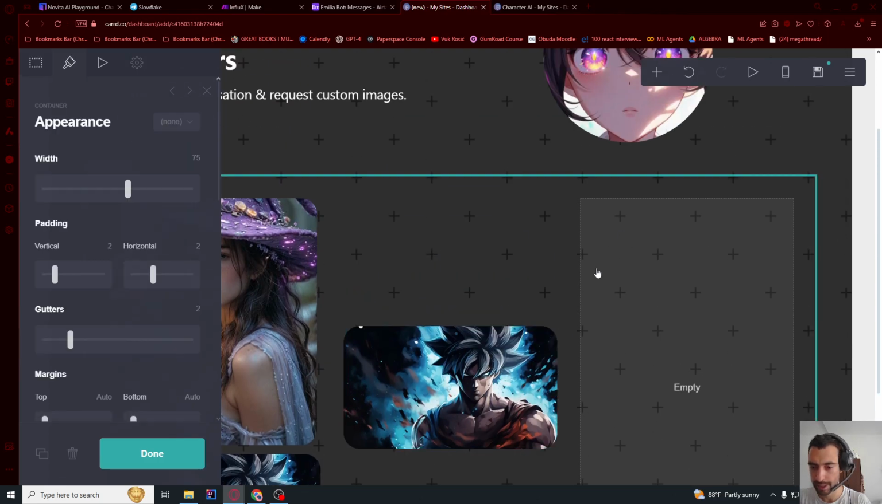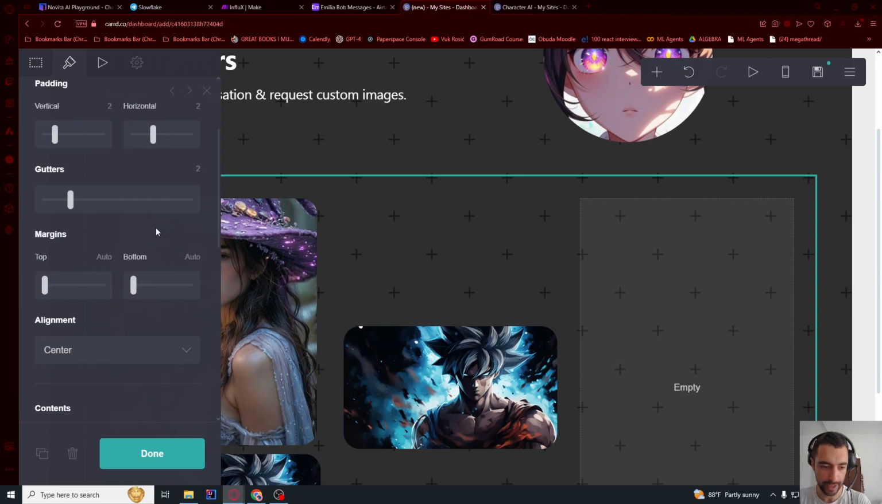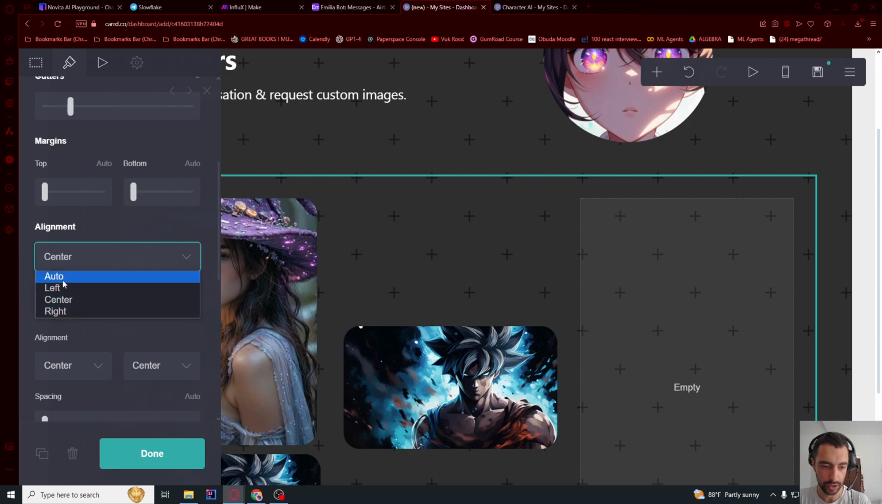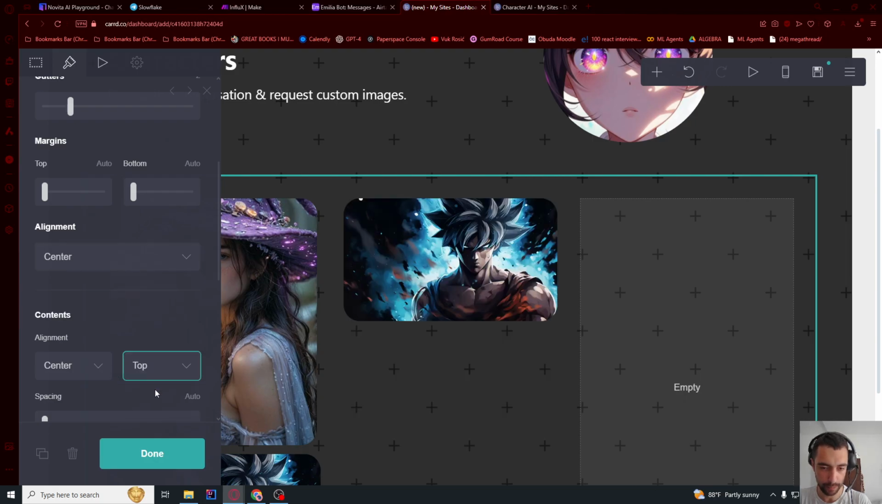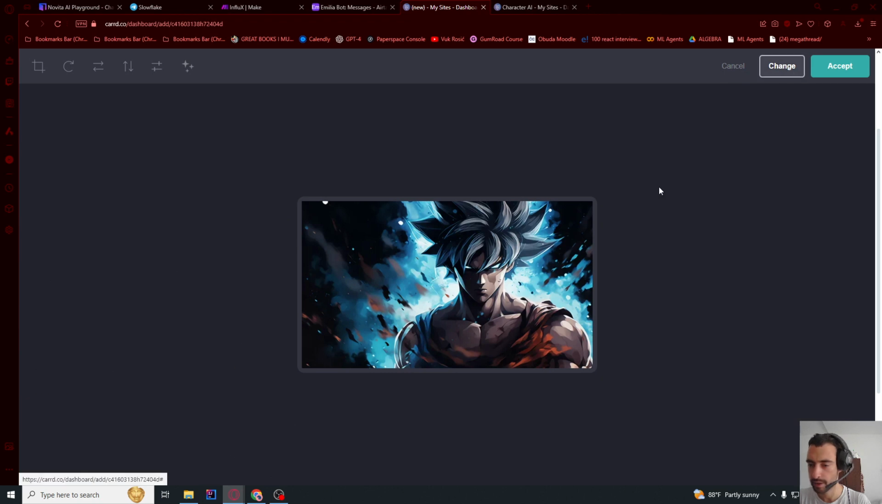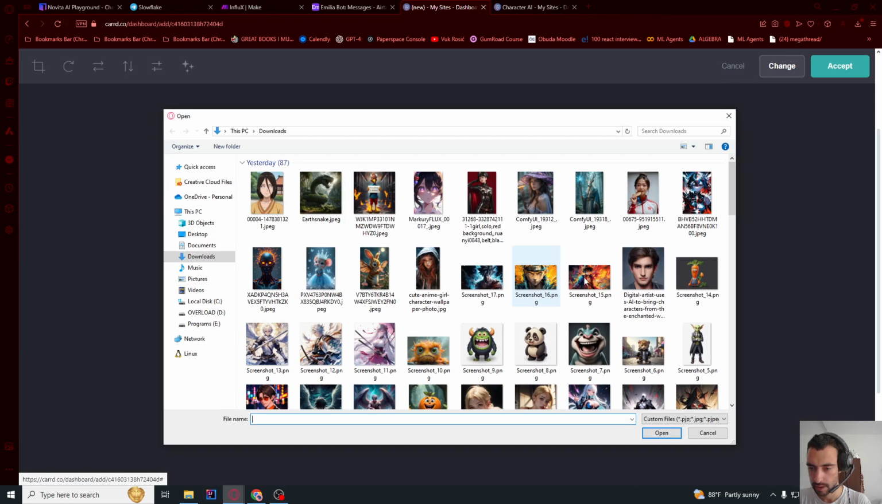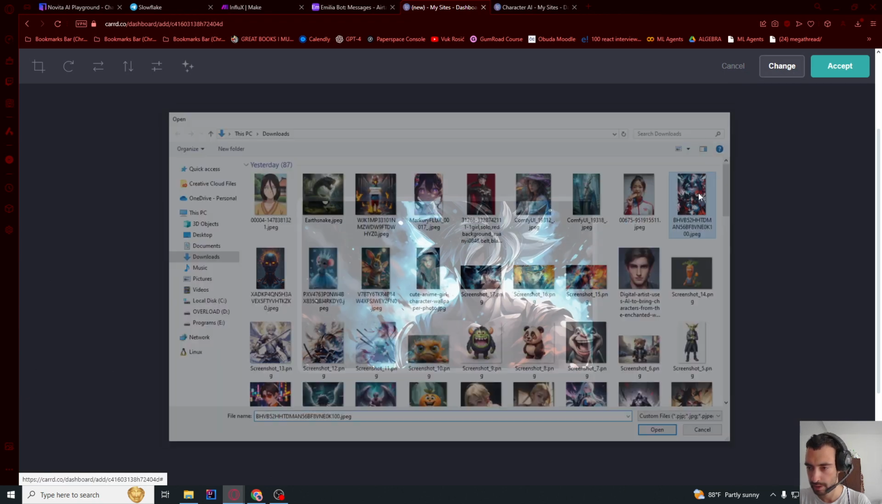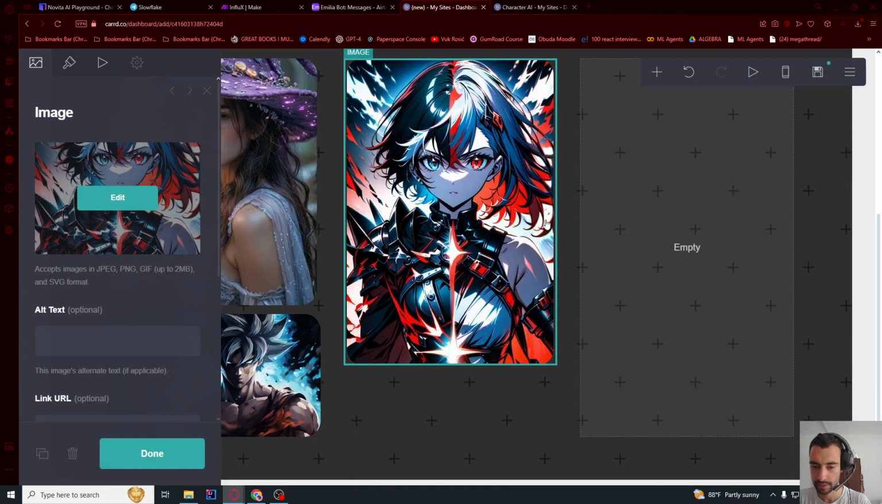I think we need to click here somewhere on this container and set alignment to be top. Yeah, and let's align this center as well. So let's go here, edit, change. Let me choose this one, accept. And this is what you can keep doing.